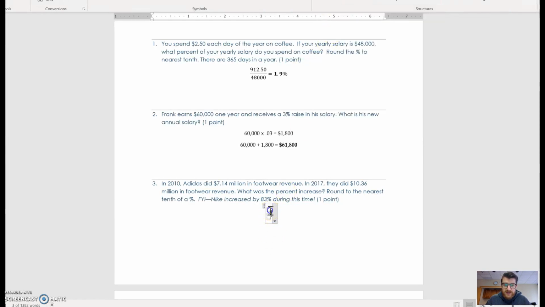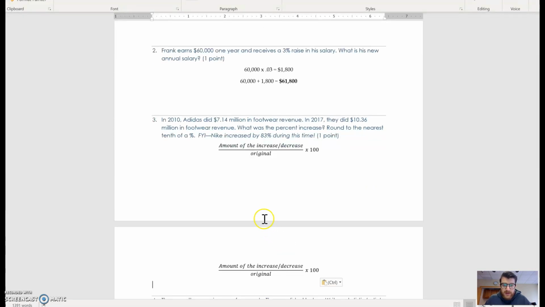So you have a fraction. Like I said, it's the amount of the increase or decrease, because sometimes it's a decrease. You divide it by the original, and you times it by 100 to turn it into a percentage, because once you have this fraction, you're going to divide it, you're going to get a decimal, right? So I'm going to copy and paste this, and let's fill in some of the numbers here.